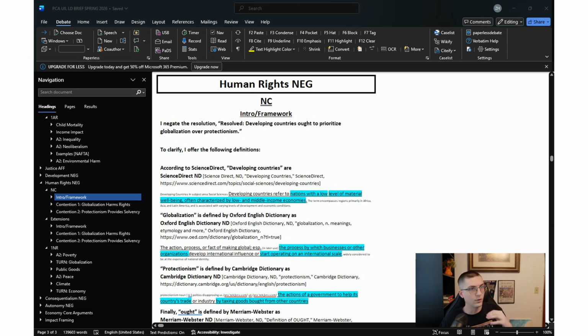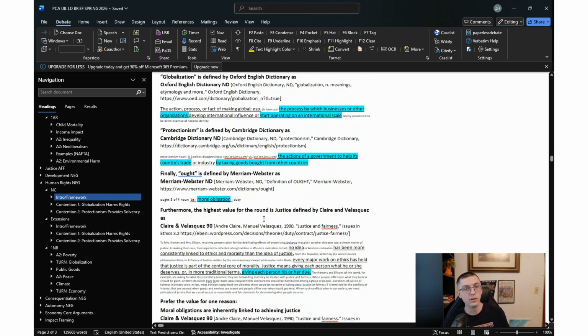And this case argues that a country's primary moral duty isn't to a global market, but to the basic rights and dignity of its own people. So let's start with the framework here. The value is justice, as the Pomerleau evidence.